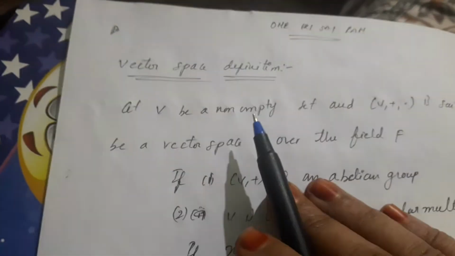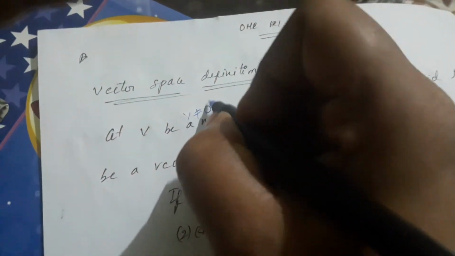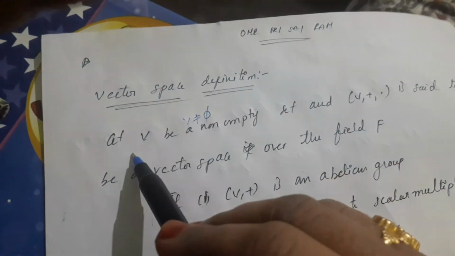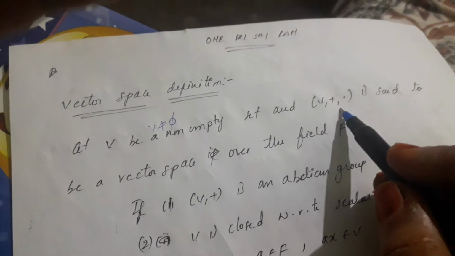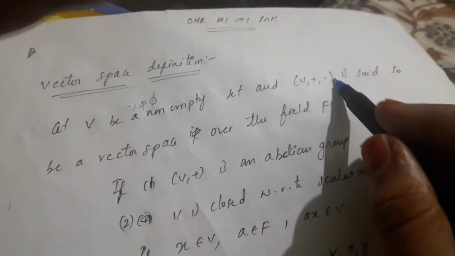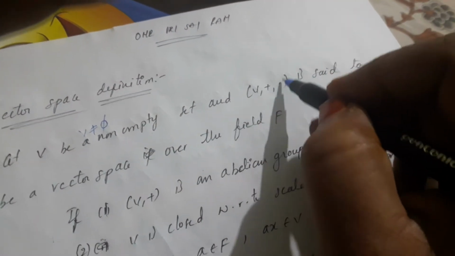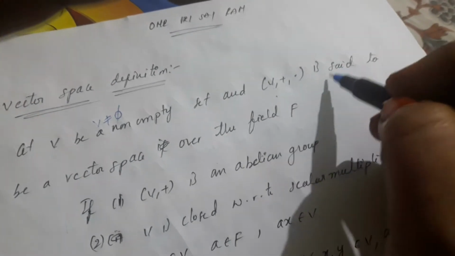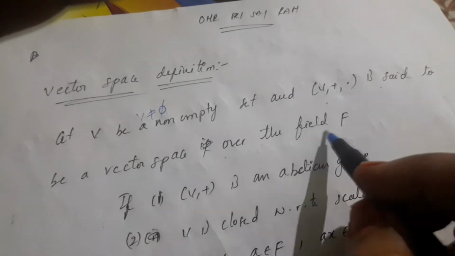Let V be a non-empty set, that means V is not equal to phi. Here (V, +, ·) is an algebraic structure, already I have told you. Here + and · are two binary operations on V. It is said to be a vector space over the field F if the following hold.